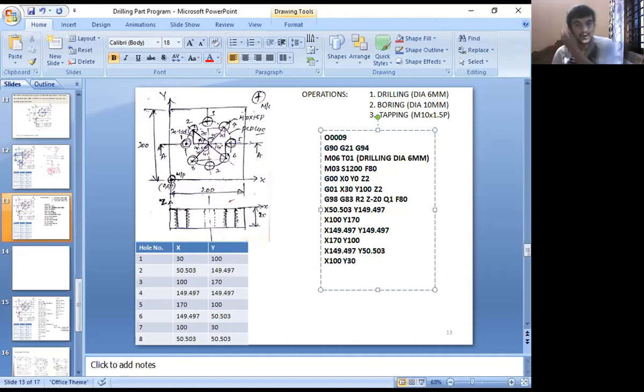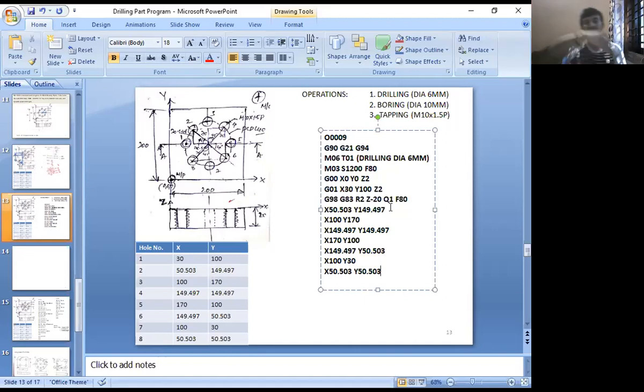Please check whether what I'm typing is right or wrong. Next, the eighth hole, X is 50.503, Y also 50.503. This is the first hole. Next second, third, fourth, fifth, sixth, seventh, eighth.